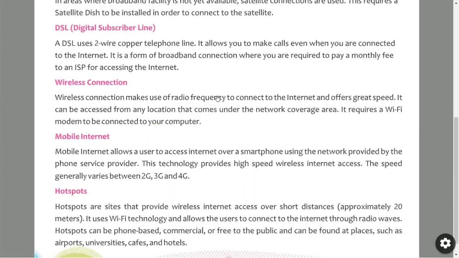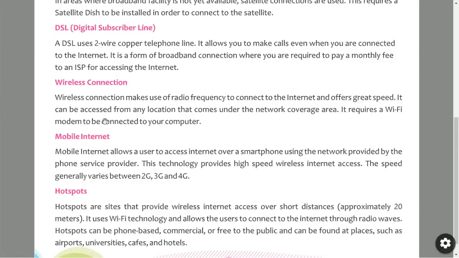For example, mobile phones. A mobile phone is not connected with any wires, but we are able to access the internet on mobiles. Wireless connection makes use of radio frequency to connect to the internet and offers great speed. The speed of that net is also very good.